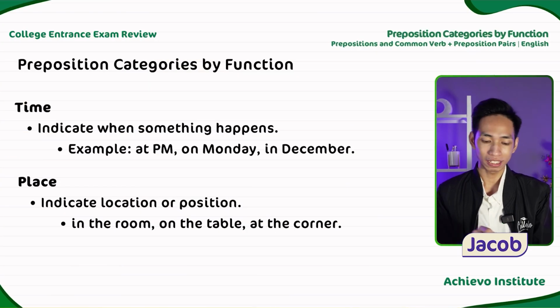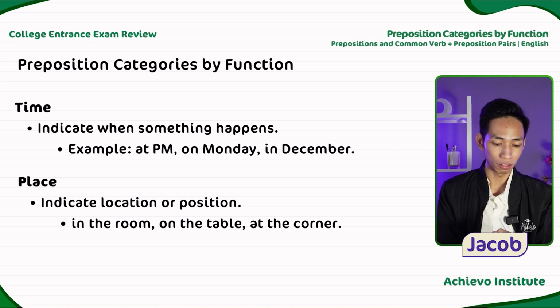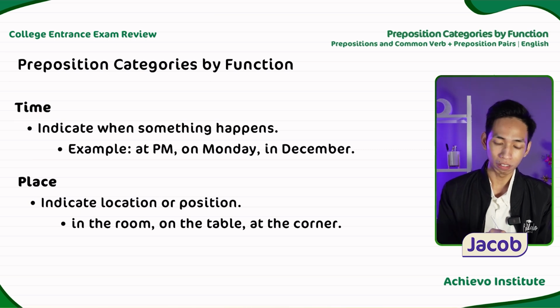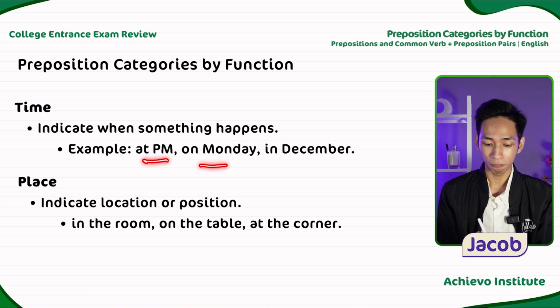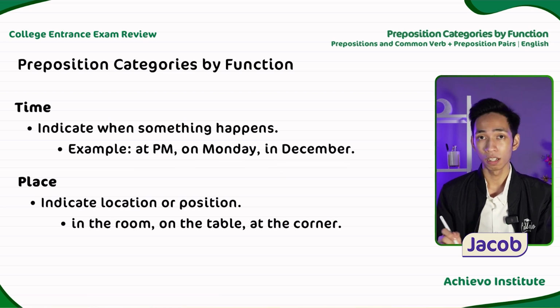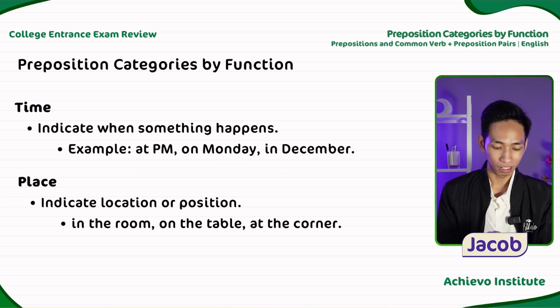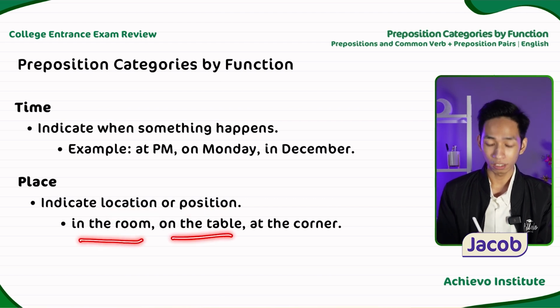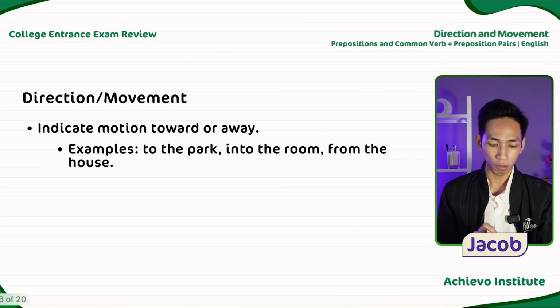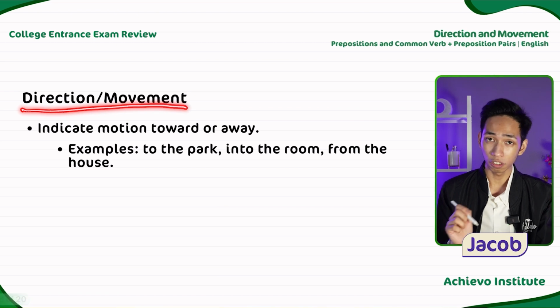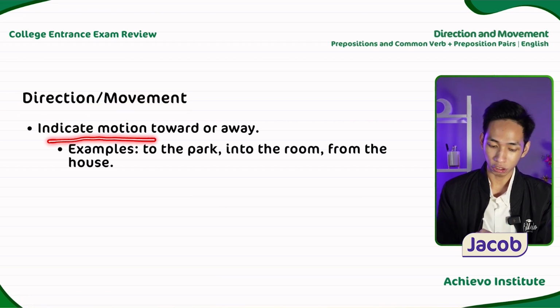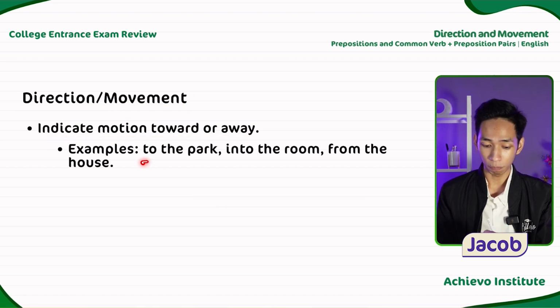We have preposition categories by function. First is the preposition of time, which indicates when something happens. For example, at 5 p.m., on Monday, or in December. We also have the preposition of place, which indicates location or position. For example, in the room, on the table, or at the corner. We also have the preposition of direction or movement, which indicates motion toward or away. For example, to the park, into the room, and from the house.